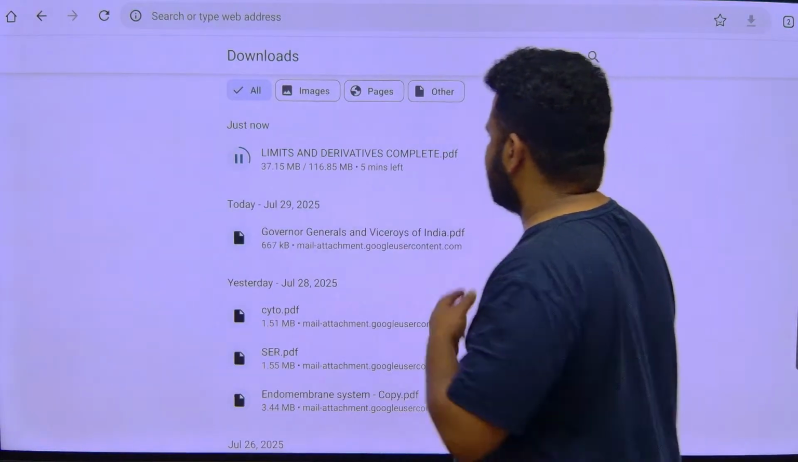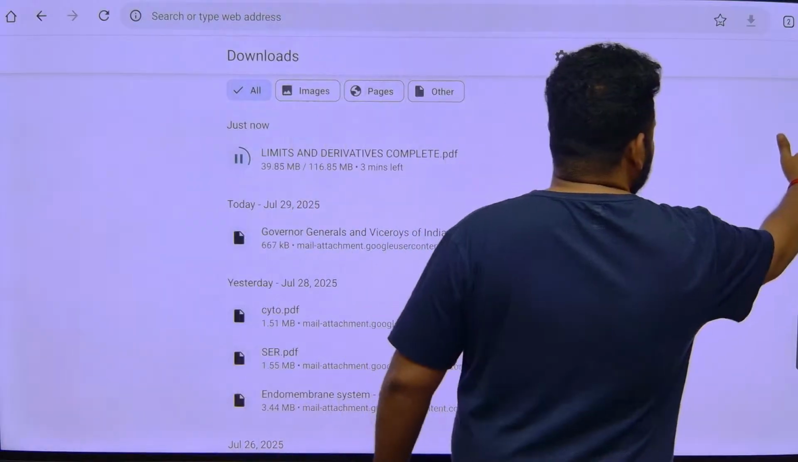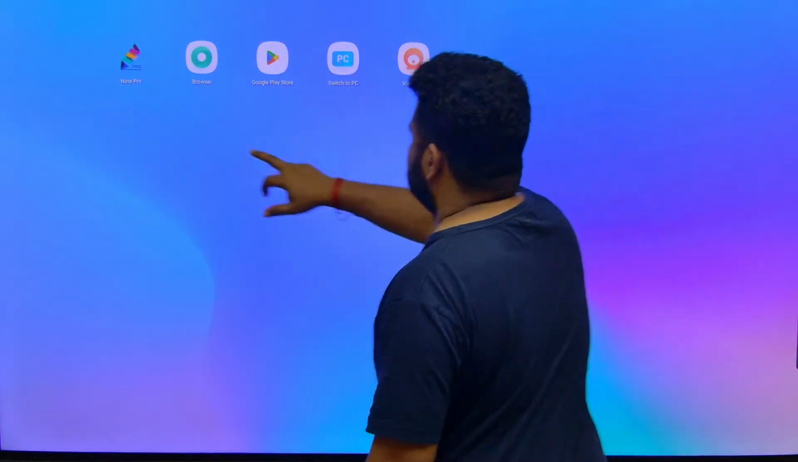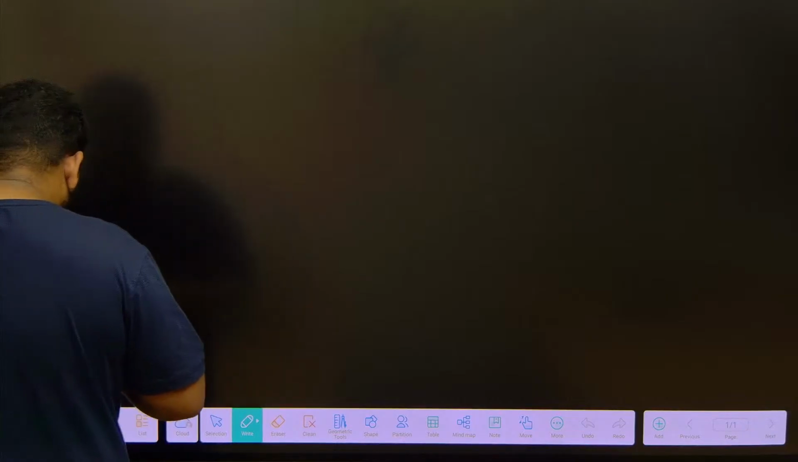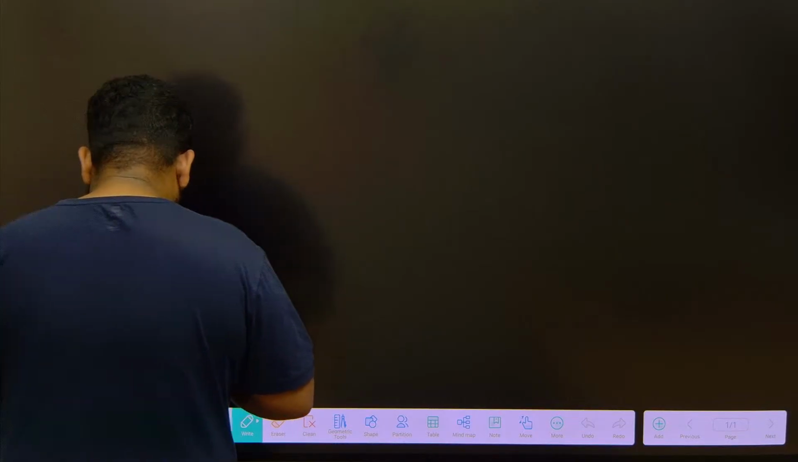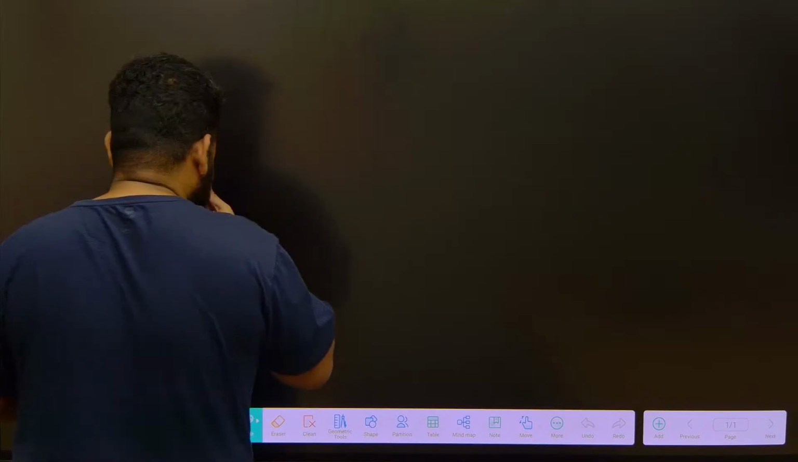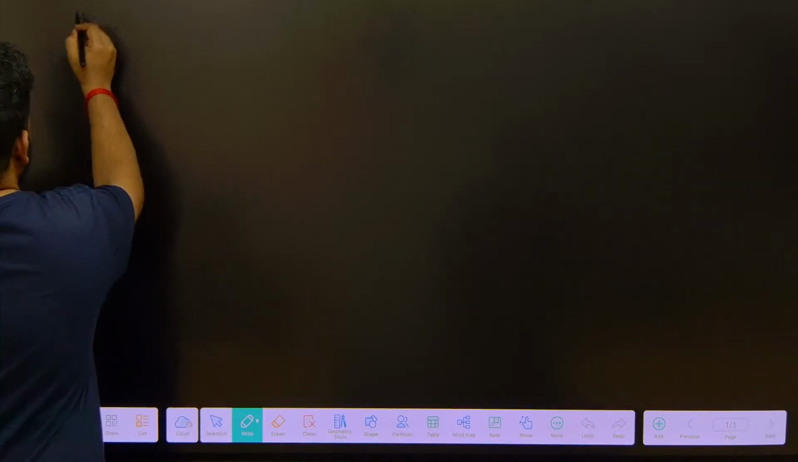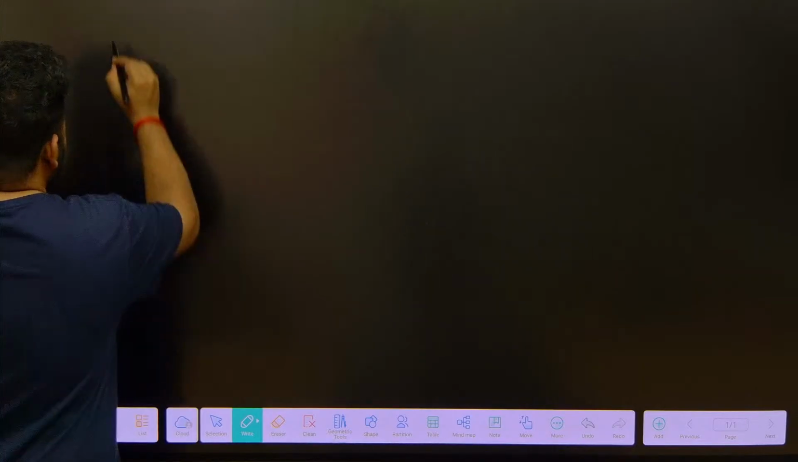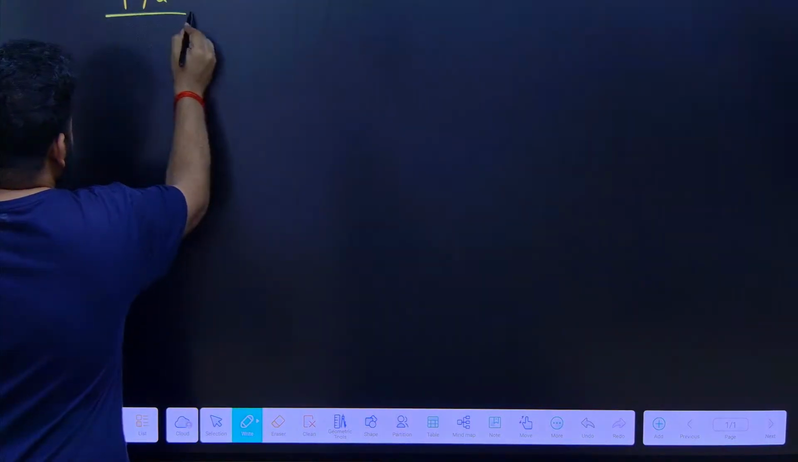But before that, let us write down some previous year questions. When you talk about limits, there are questions that come straight out of the concept. If you know the concept, you can apply it directly and get the answer within just 30 seconds. One of the PYQs on limits.